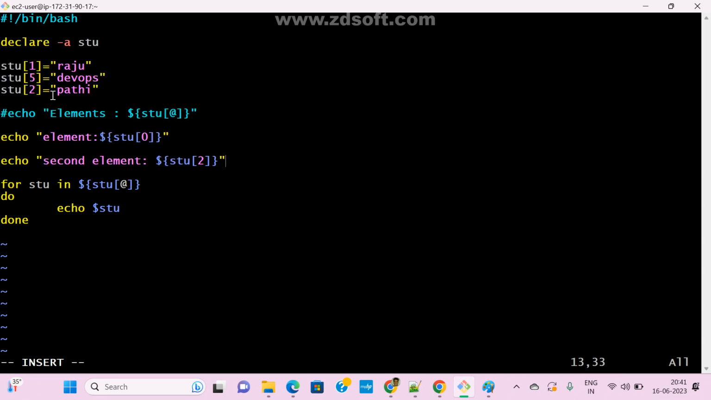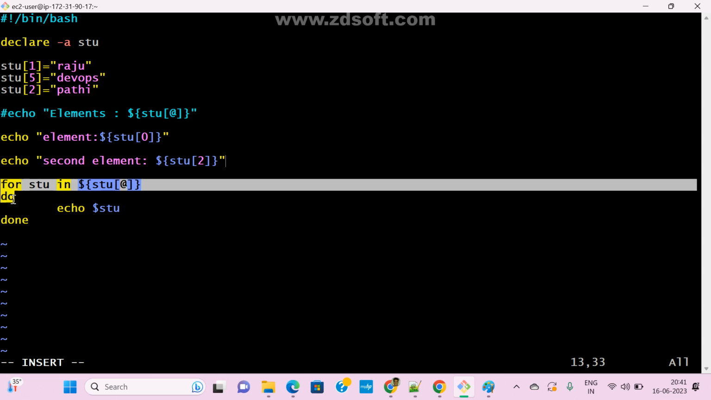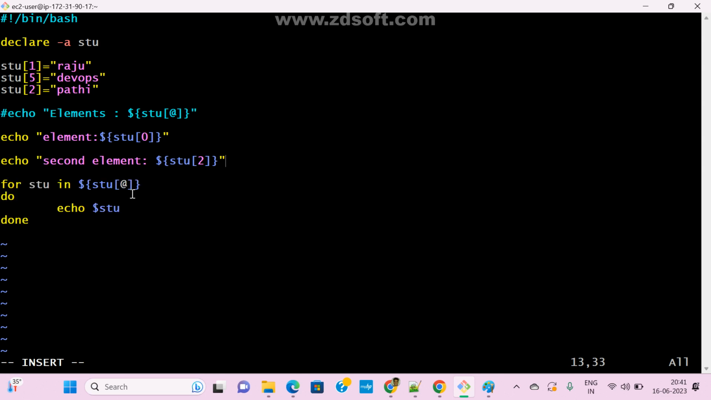Understood? Okay. So in index 0, I don't have any element. Yes, sir. Correct? The second is nothing but the third element. The third is nothing but index 2. Already some value is there, Pati. So for the object name, what is the variable name? stu.